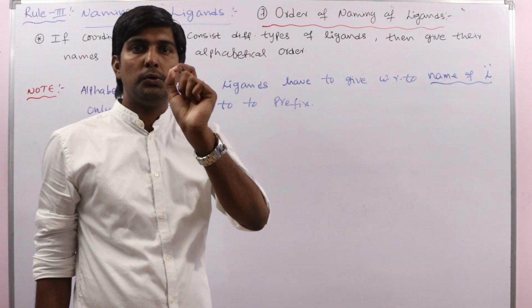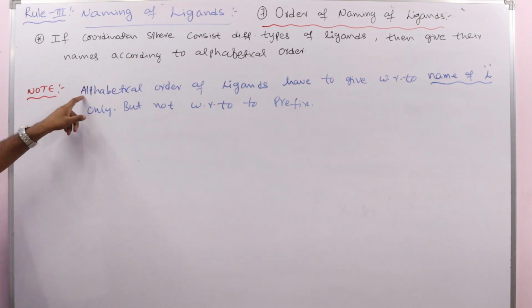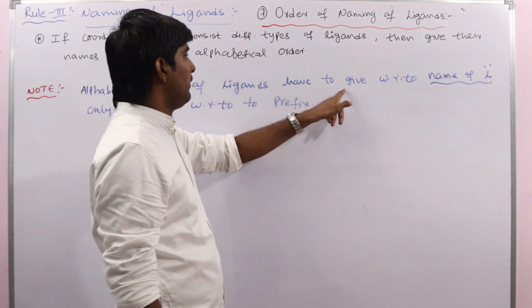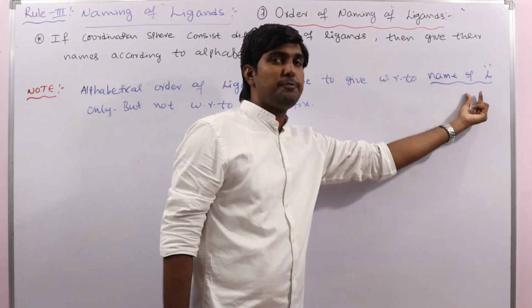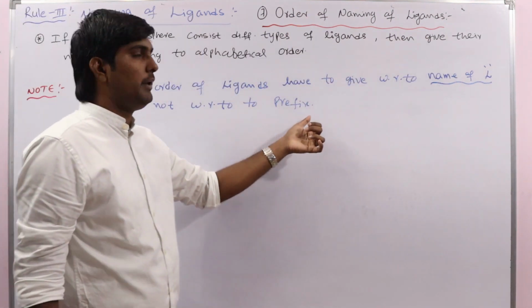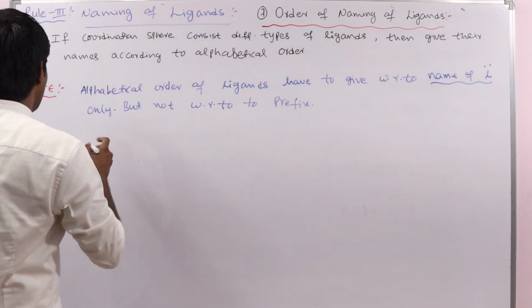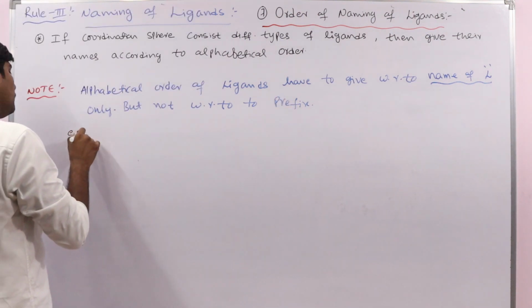But here you should keep a very important note in your mind that this alphabetical order of ligands is with respect to the name of the ligands, not with respect to the prefix which we use. Okay, so here let us see with an example, you can understand easily.